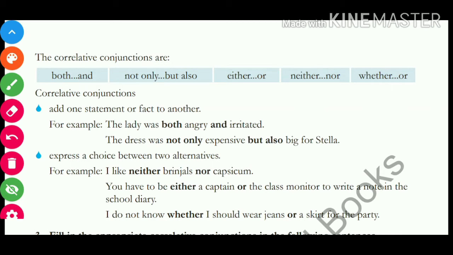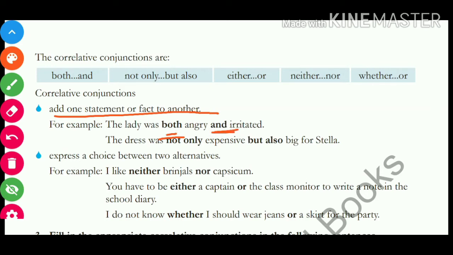Now, when we have to add one statement or fact to another statement, we use correlative conjunctions. How? Just see the example. The lady was both angry and irritated. So over here you can see we have both and.